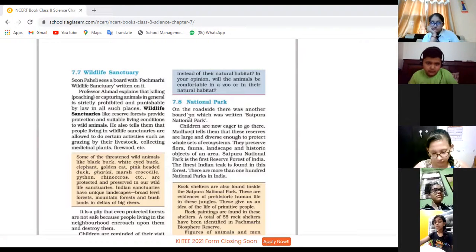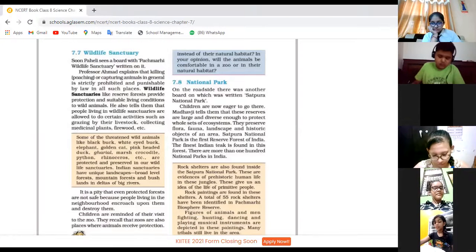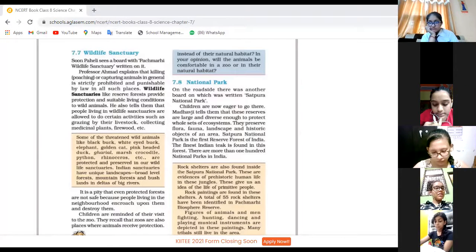7.7 Wildlife Sanctuaries. Let's read about it. Soon Paheli sees a board with Panchmarhi Wildlife Sanctuary written on it.